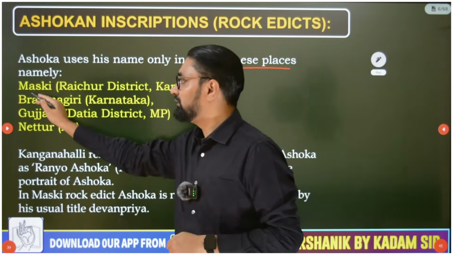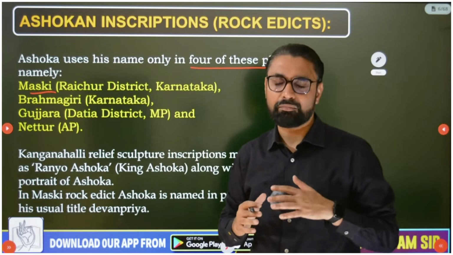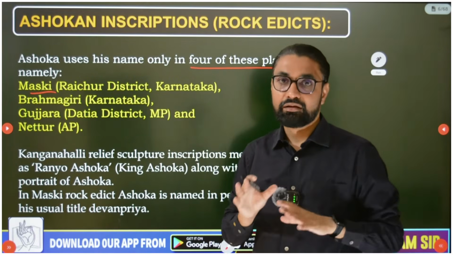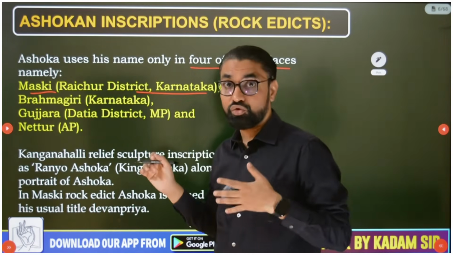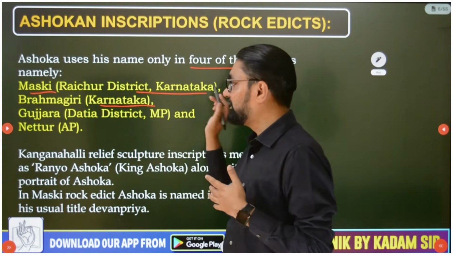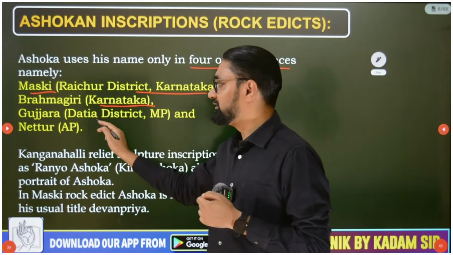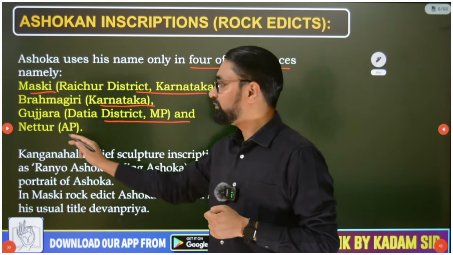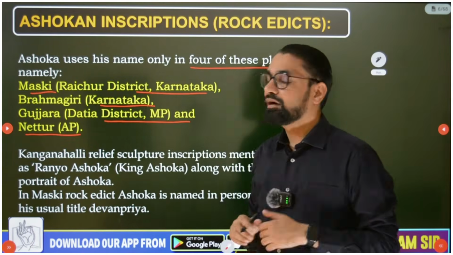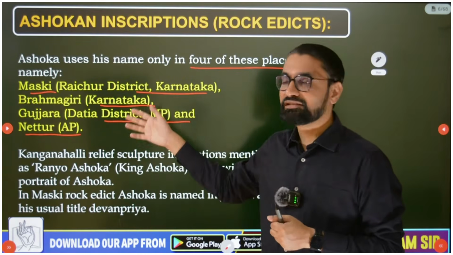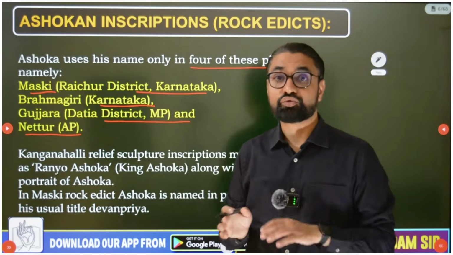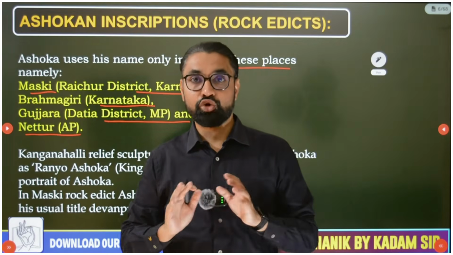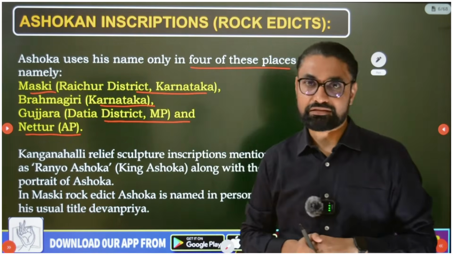Namely Maski, where we found for the first time both the words Ashoka and Devanampriya Priyadasi. Maski in Raichur district, Karnataka. So you should know all these 4 names: the Brahmagiri inscription in Karnataka, the Gujjara inscription in Datia district, Madhya Pradesh, and the Nettur inscription in Andhra Pradesh. On these inscriptions, Maski, Brahmagiri, Gujjara and Nettur, we find Ashoka's name, and sometimes even Devanampriya Priyadasi.